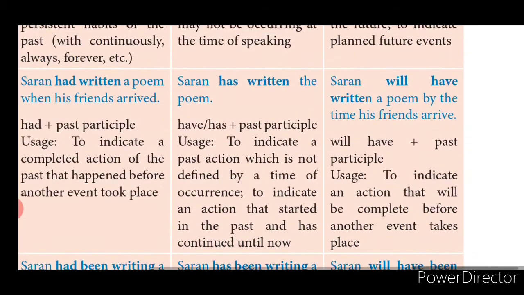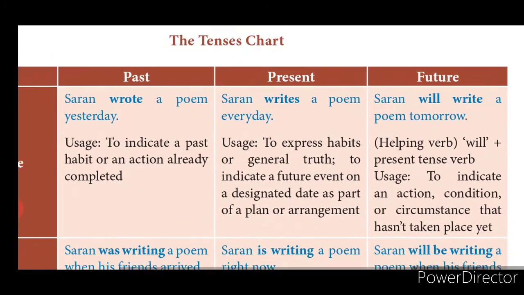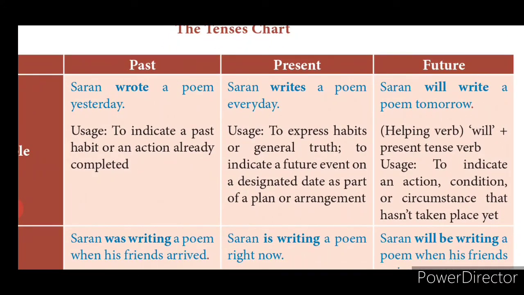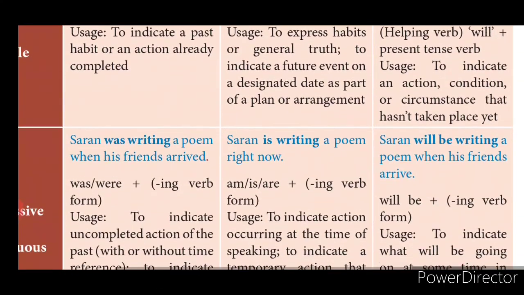Okay, a recap. We have learnt all the 12 tenses. Past tense, simple past tense. You will always go ahead to find the verb in the sentence to know what is the tense form of the sentence. Okay, so simple present tense, writes or write, verb plus s or verb without s will be used according to the singular or plural subject used in the sentence. Past tense, always the past form of the verb will be used. Future tense, always will plus the present form of the verb will be used.